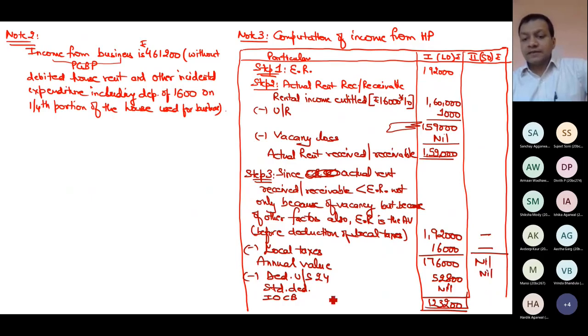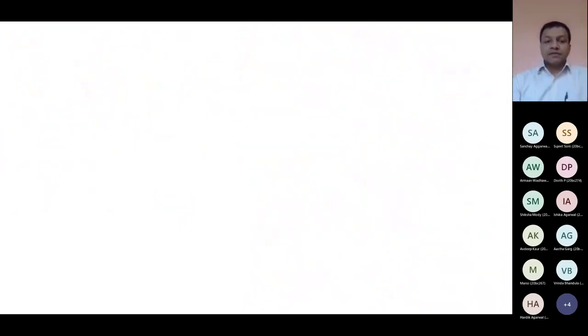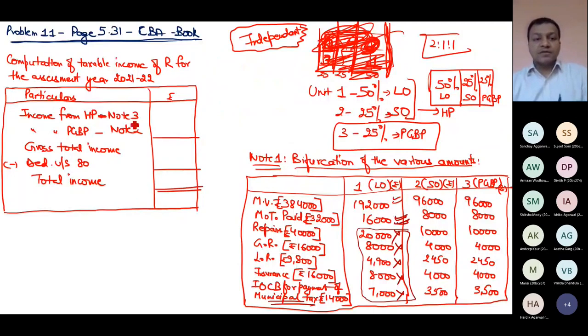Deduction of course is nil, then standard deduction. And there is no interest in that case also, so it is nil. So now I got the final answer from HP income 123,200. So I will write income from HP, note 3, 123,200 plus nil. So this is my first point, 123,200.